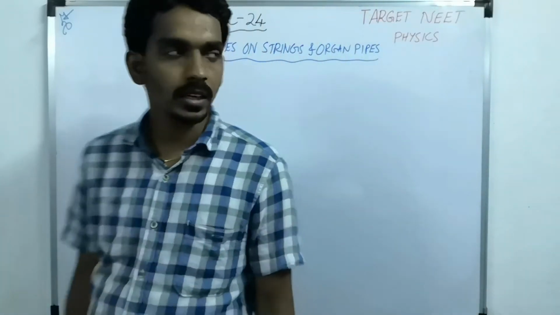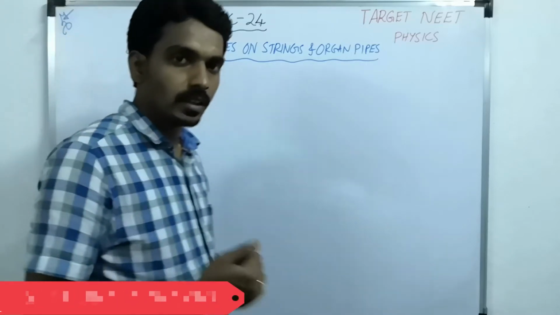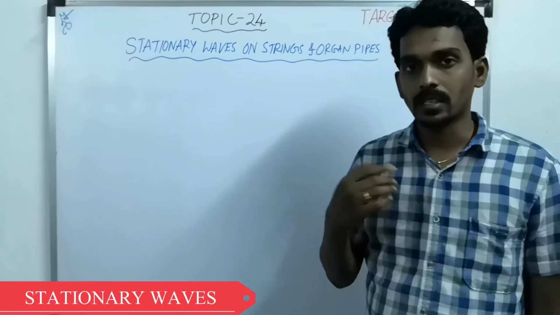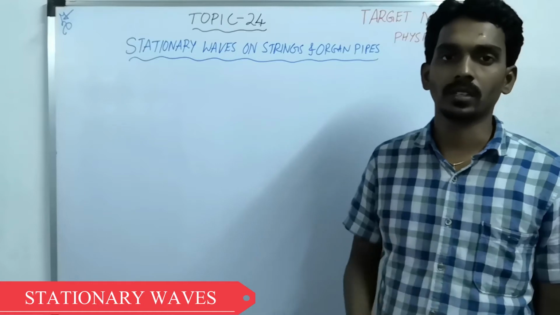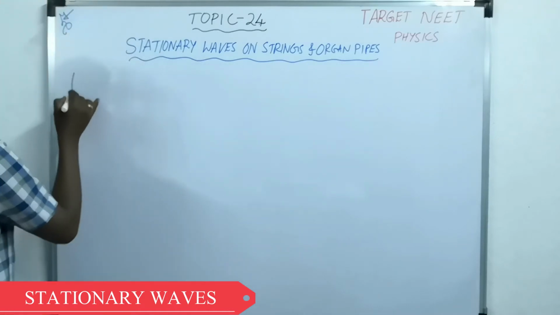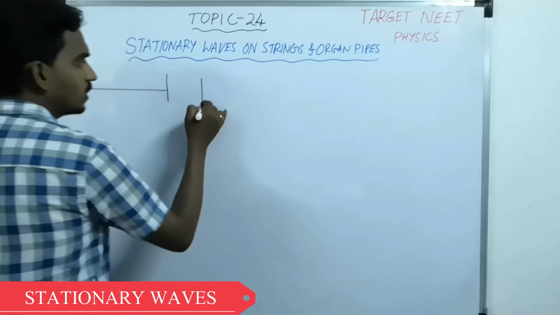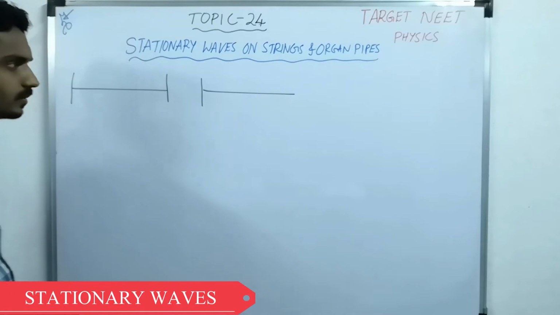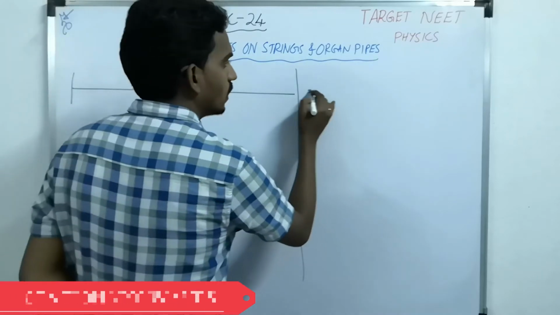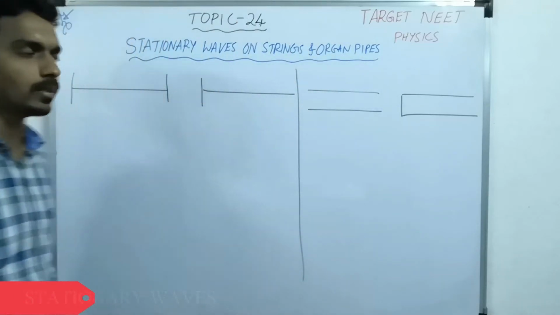Stationary waves on strings and organ pipes. Stationary waves on strings means transverse waves. Stationary waves in organ pipes are longitudinal waves. So there are a total of 4 situations. That is, when the string is open at one end, and when the string is closed at both ends. Now, if you understand these two, then the open organ pipe and the closed organ pipe are both simple.